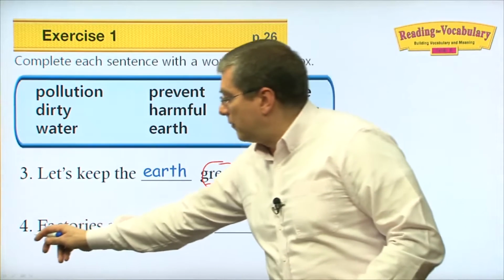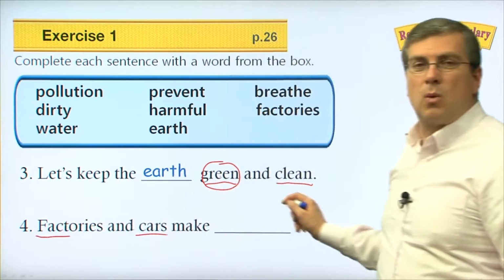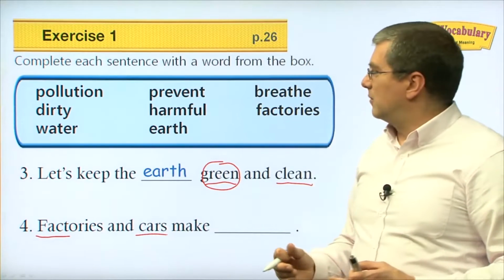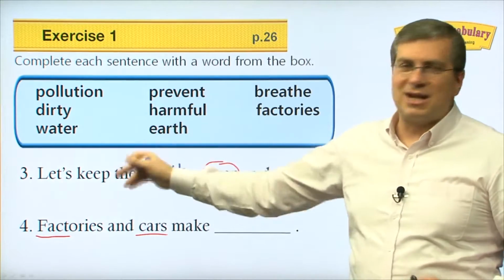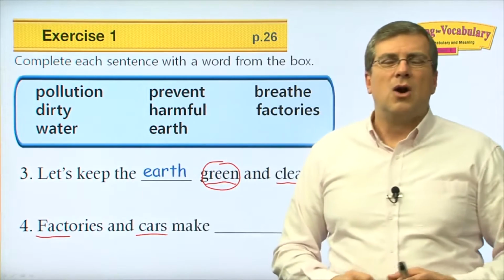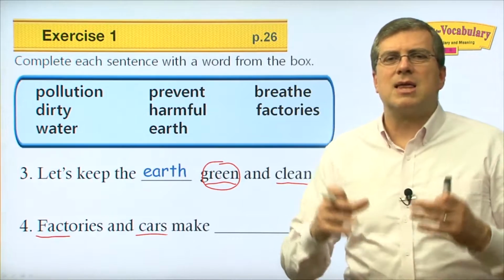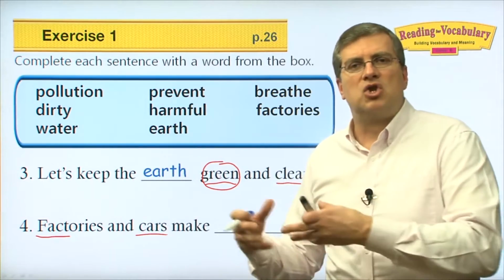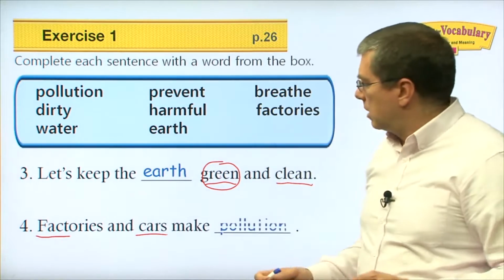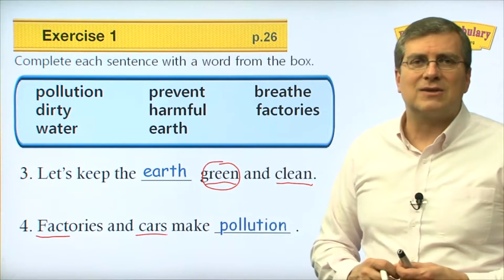Okay, number four, factories and cars make what? Okay, we've talked about this before, right? We've talked about it actually on the previous slide, number one. We talked about factories, right? But also cars, what do they make? They make the air and the water dirty. So what do they make? What makes things dirty? Well, pollution makes things dirty.